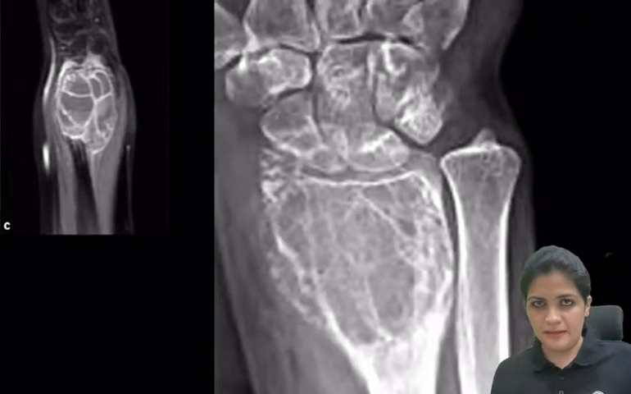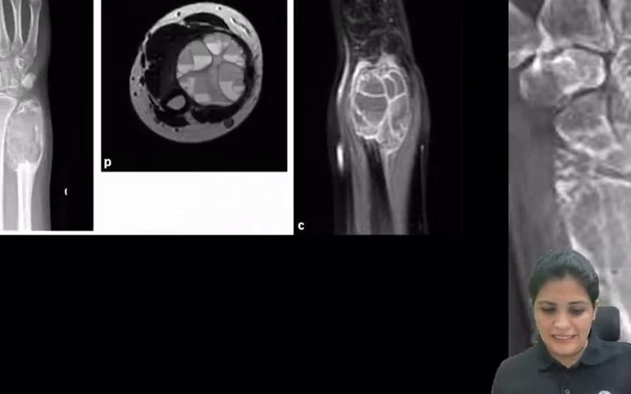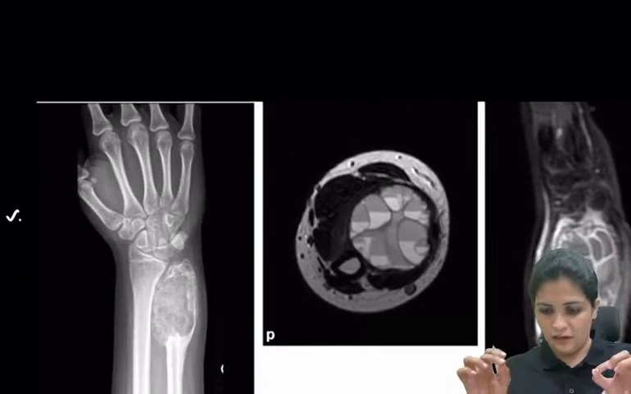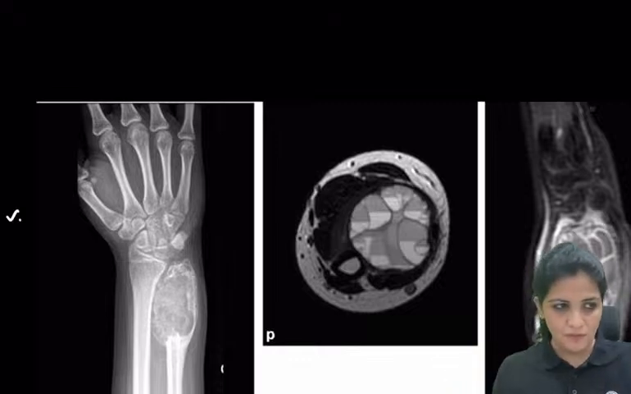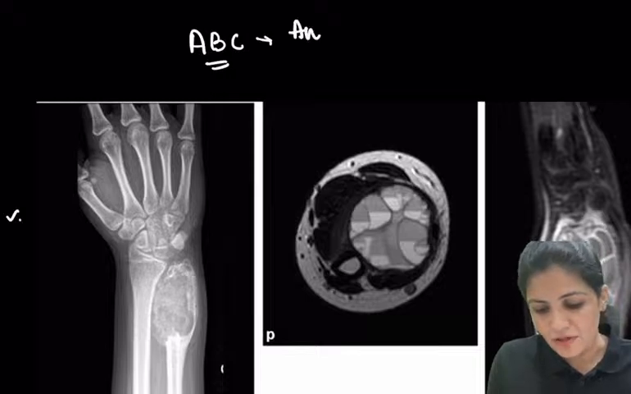What is this? Yes, Sahil, this is ABC. Very good. This particular image which you're seeing now on the screen is your ABC. So what is ABC? It is nothing but your aneurysmal bone cyst.